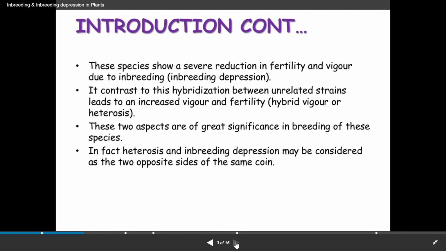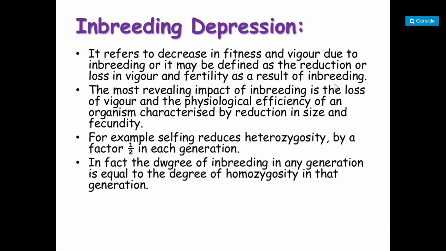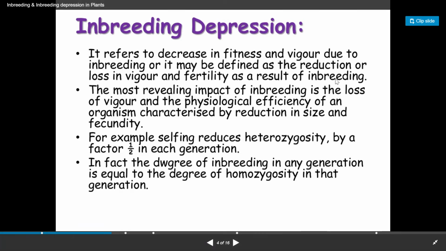Now what is inbreeding depression? Let me show you. It refers to a decrease in fitness and vigor due to inbreeding, or it may be defined as reduction or loss in vigor and fertility as a result of inbreeding. Children, suppose the inbreeding has been carried out for 4, 5 or 6 generations. The same genes are being repeated every time in every progeny.